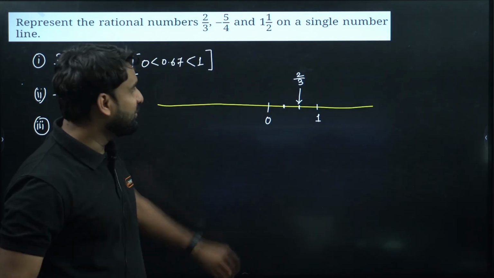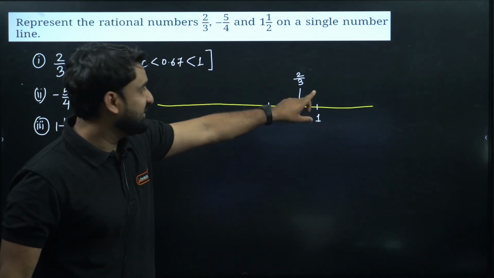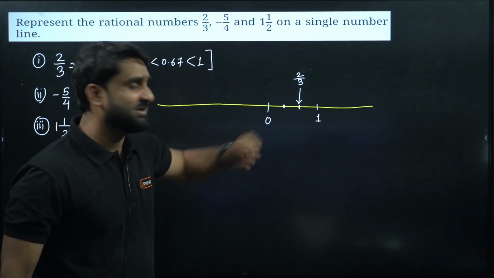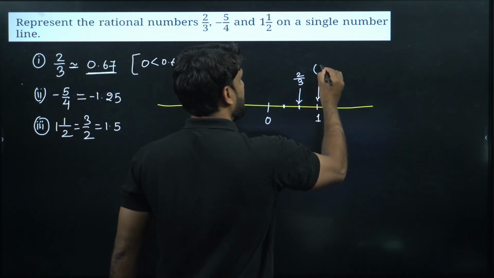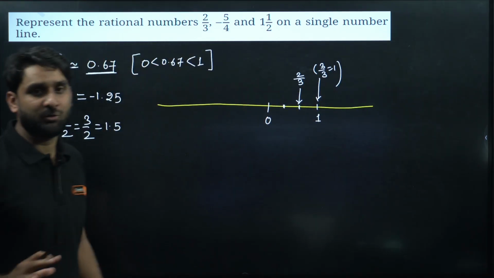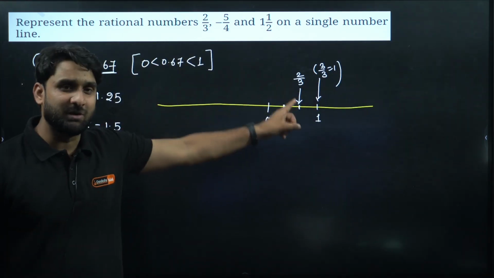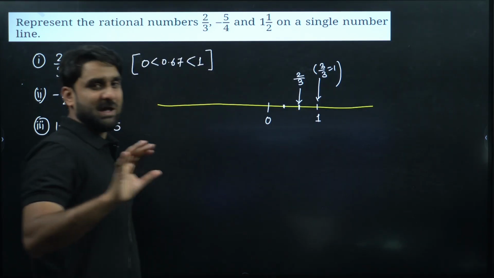Why am I telling you? If this is 2 by 3, so this will be what? This will be 3 by 3, and 3 by 3 is equal to 1. This point will be 3 by 3, which is equal to 1. I hope this is clear to you all. So first answer is ready, 2 by 3. 2 by 3 will lie here. I hope this is clear to you.